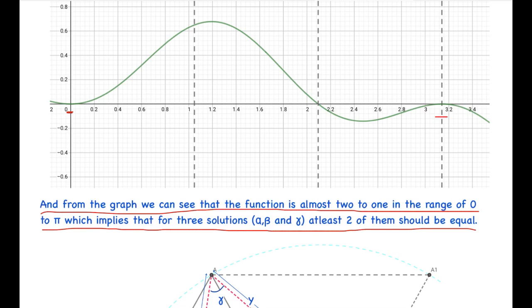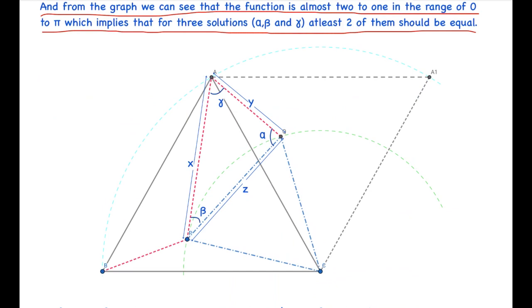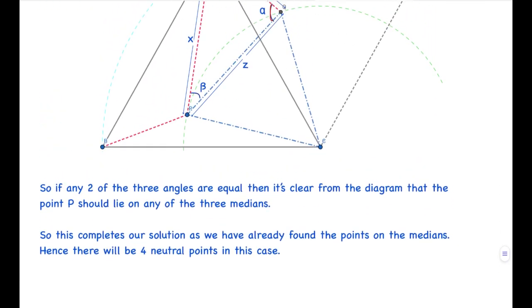So basically we know that f(α) equals f(β) equals f(γ), and it's a 2-to-1 function, so at least 2 of them should be equal. Without loss of generality, let's assume that α equals γ. From here these two lengths are equal, and this length equals this length. So if any two of the three angles are equal, it's clear from the diagram that the point P should lie on one of the three medians.